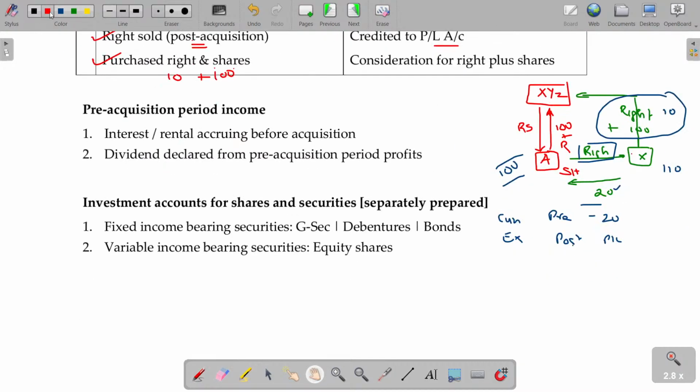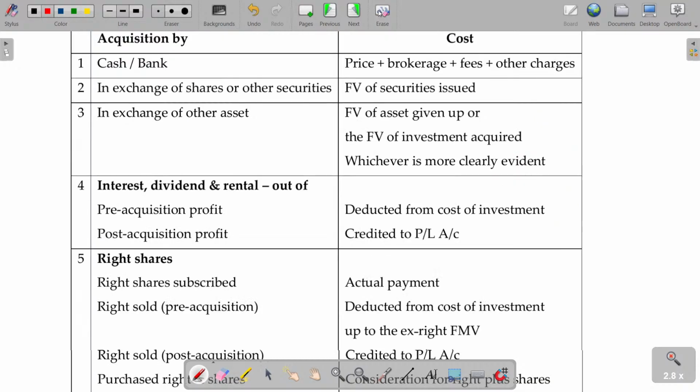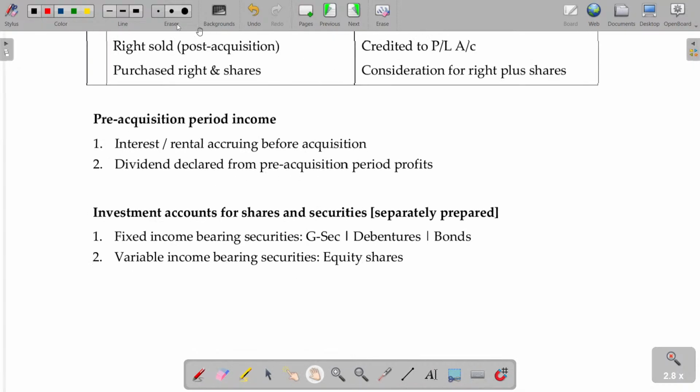Now, pre-acquisition period. What is called pre-acquisition period? See, first April 2025 to 31st March 2026.